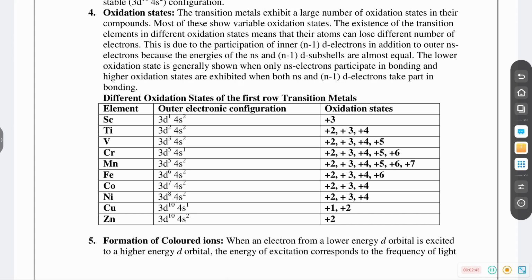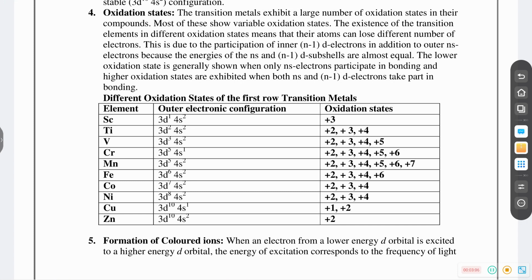So I'll read the oxidation state. The transition metals exhibit a large number of oxidation states in their compounds. Most of these show variable oxidation states. The existence of transition elements in different oxidation states means that their atoms can lose different numbers of electrons.